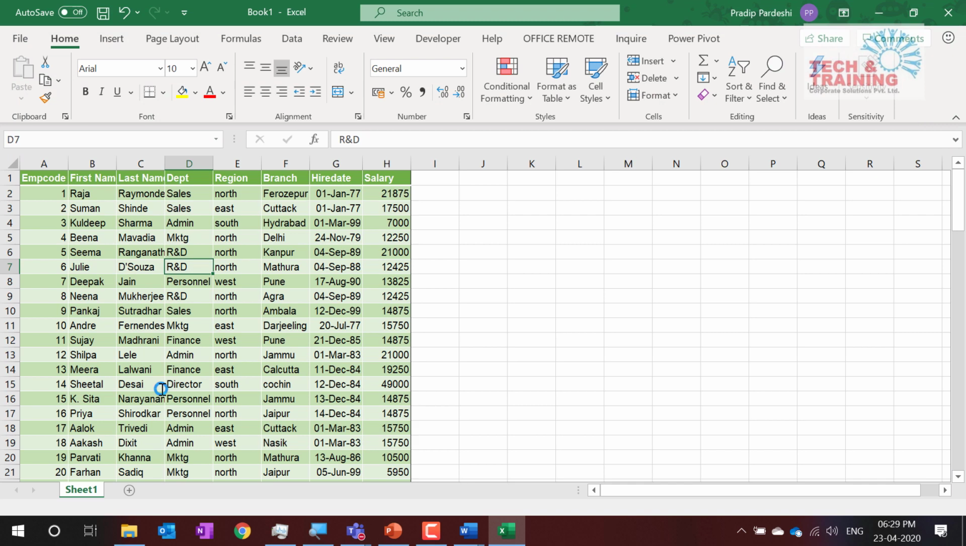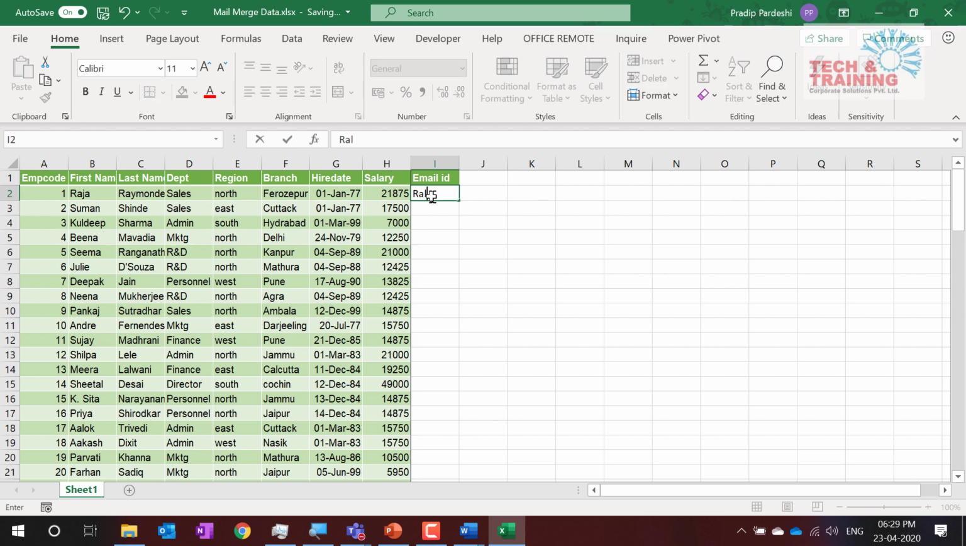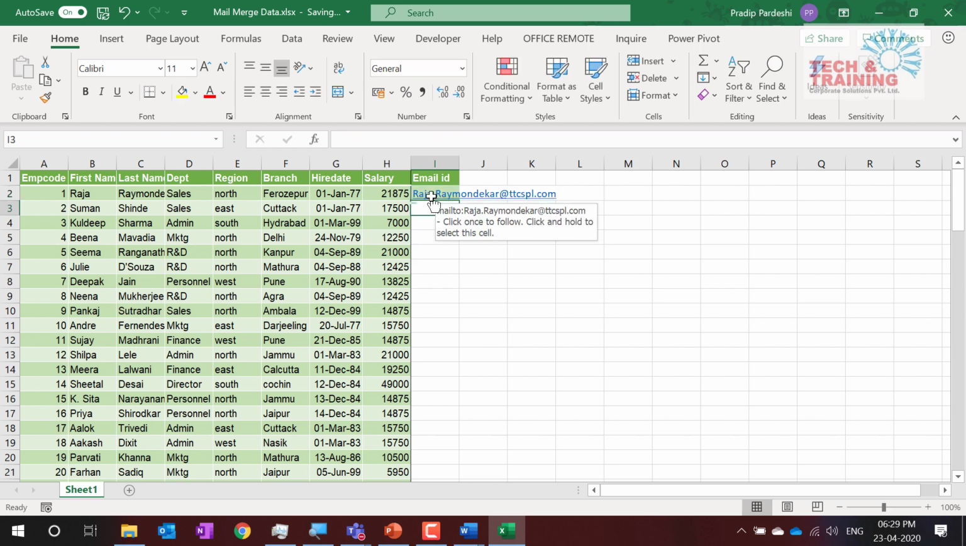Okay. Now what I want to do is I would like to print the PDF, or I would like to send an email to all these people. Let me also create the email address. Now tell me, friends, if I have to get first name, last name with @ttcspl.com, email addresses should be like this: raja.raymondkar at ttcspl.com. Let's say I want to create the email addresses like this for all.